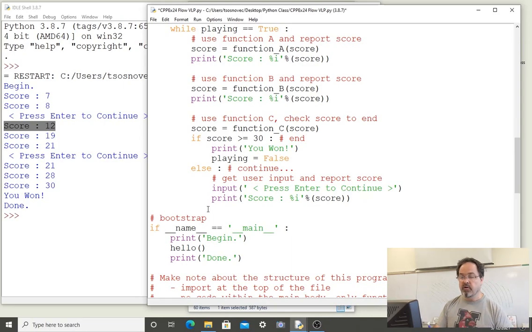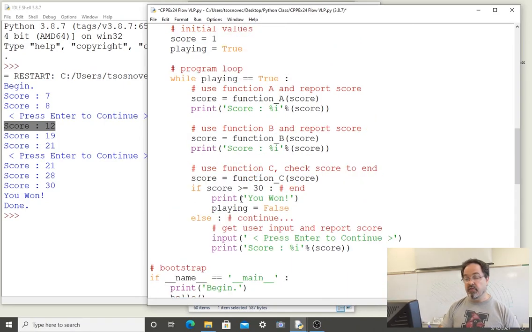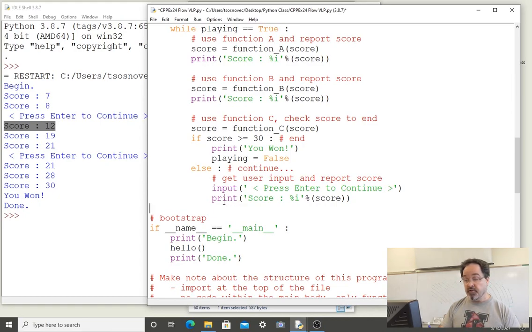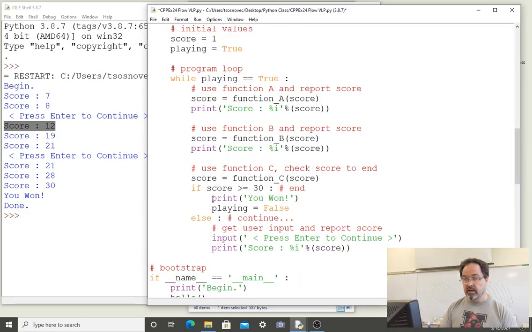Now that we have got to the end of the hello code block, this printing here is the last line of the hello function. So we see that we have finished. The hello function hasn't concluded. We're not returning to where the hello function was called because that last line was inside of a loop.